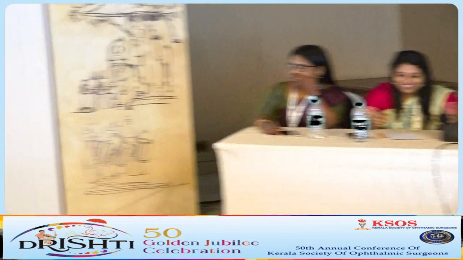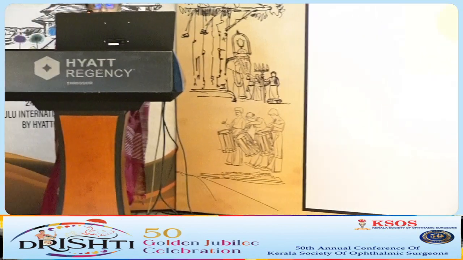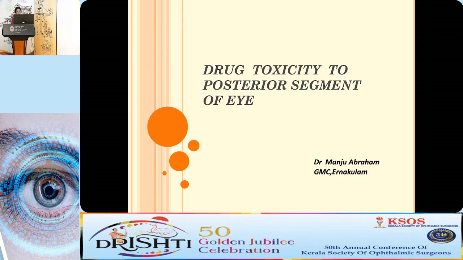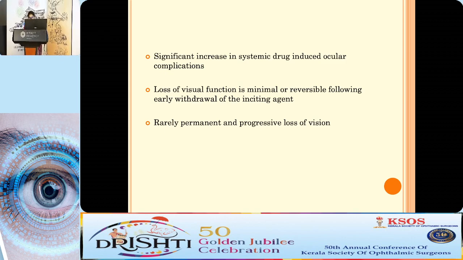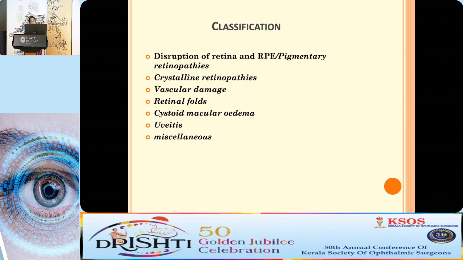A warm good morning. I'll be presenting about drugs that cause toxicity to the posterior segment of the eye. Visual loss and toxicity may be minimal or reversible following early withdrawal of the offending agent. Rarely, it is permanent and causes progressive loss of vision. Based on the pattern of retinal toxicity, these medications can be grouped as those causing disruption of the retina, those causing crystalline retinopathies, vascular damage, retinal folds, cystoid macular edema, and uveitis.